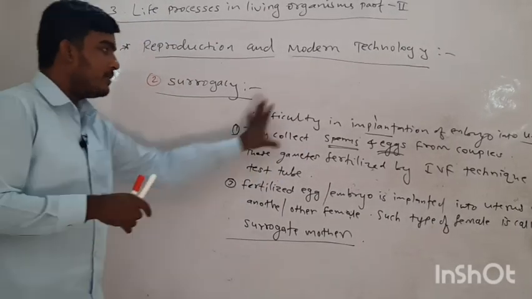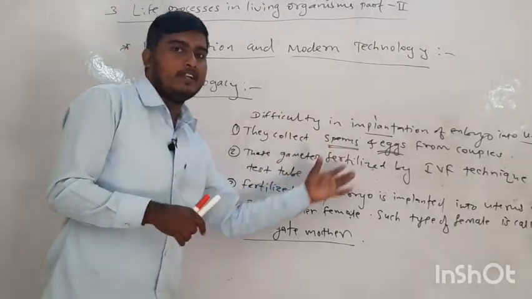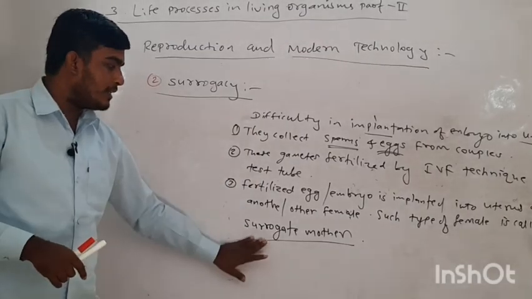She can help them by growing their child in her uterus. So that type of mother is called a surrogate mother.